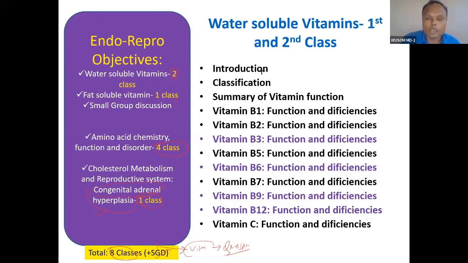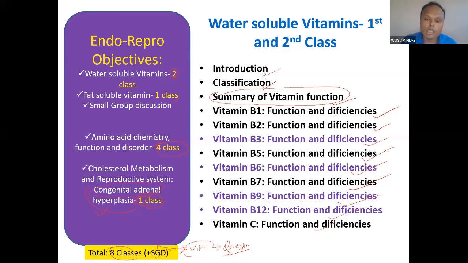So first in vitamins, we will do introduction, then classification, and then summary. I will give you a summary of all the functions that we have been studying from MD1, right from the glycolysis and enzyme topic. I'll give you the summary table, and after that we will talk about vitamin B1, vitamin B2 function deficiency, vitamin B3, vitamin B5, vitamin B6, vitamin B7, vitamin B9, vitamin B12 function deficiency, and vitamin C function deficiency. So this is how we will progress.